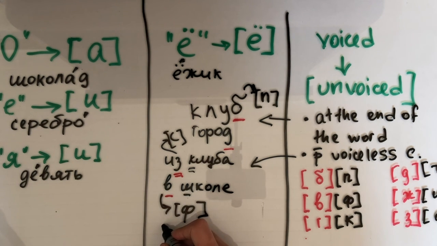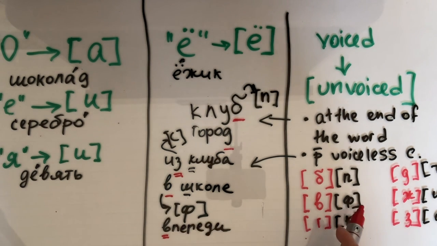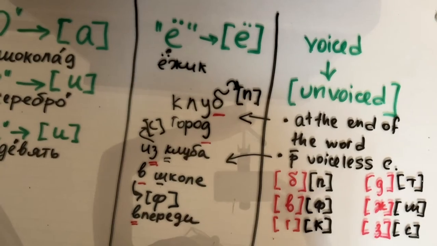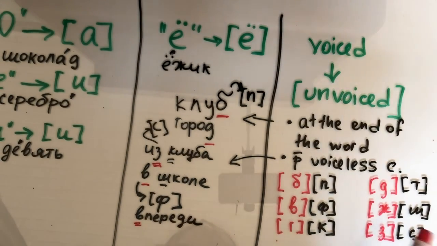A similar example is впереди. Have a look. V is a voiced consonant. P is unvoiced. That's why we have to pronounce V as F. We say впереди, and not впереди. No, впереди.